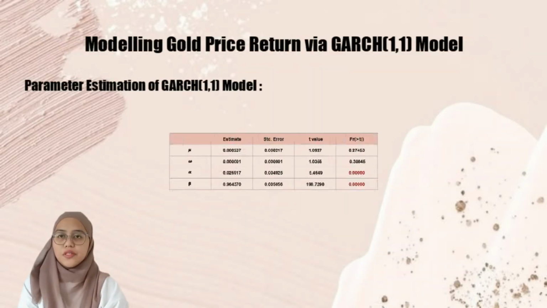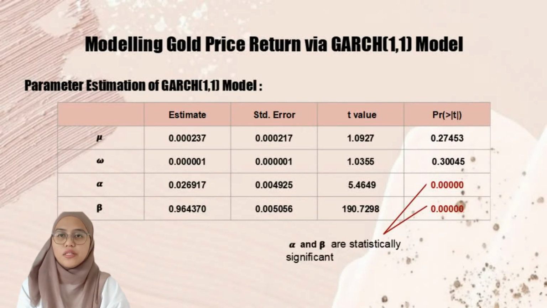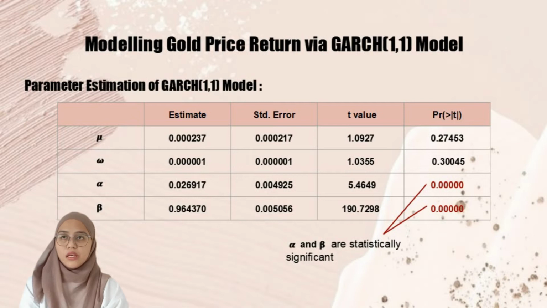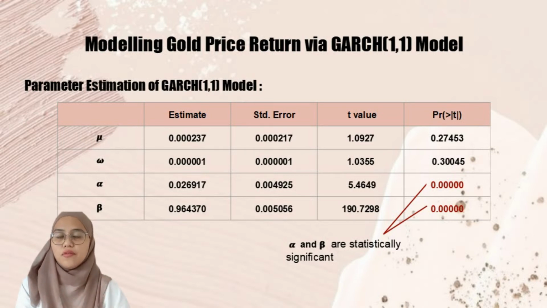The table above shows the result that we get for the GARCH11 model by using the R programming language. As we can see, there are 4 parameters, which are mu, omega, alpha and beta. The p-value for mu is 0.27453, omega is 0.30045, while alpha and beta are 0.000. Alpha and beta are statistically significant because they are less than 0.05.